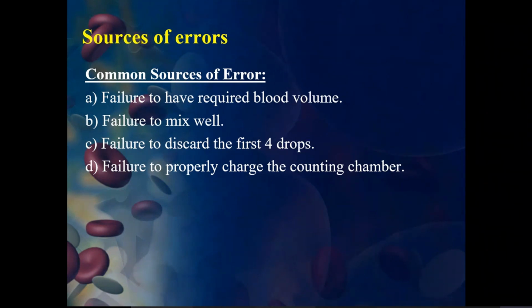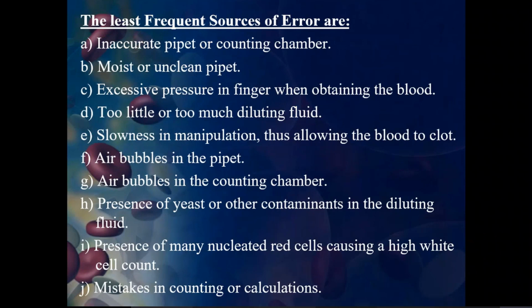Then next is failure to properly change the counting channel. You have to be very sure that you are changing the counting chamber and cleaning the counting chamber. Otherwise, you can see overlappings, or even the last time's cells can appear here. The least frequent sources of errors in the WBC count are an inaccurate pipette or counting chamber.